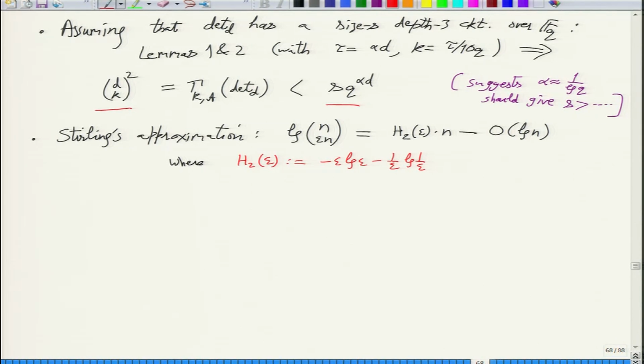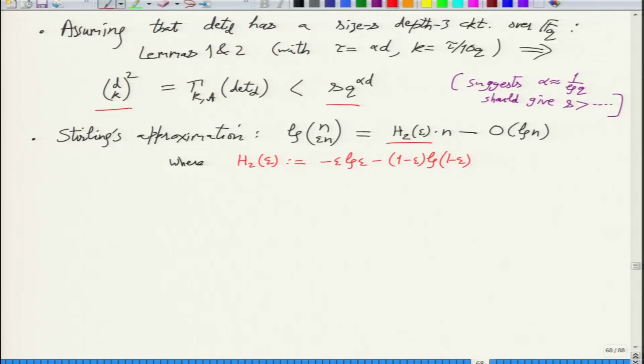Sorry. Right, so since it's a log, basically n choose epsilon n is something like 2 raised to n. But if you try to pin down the factor that sits in the exponent, that is exactly Shannon's entropy.